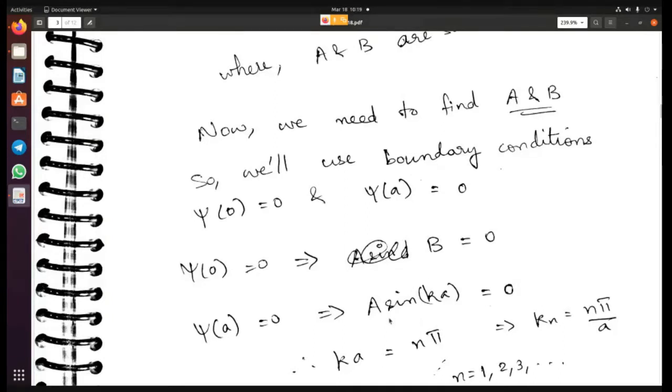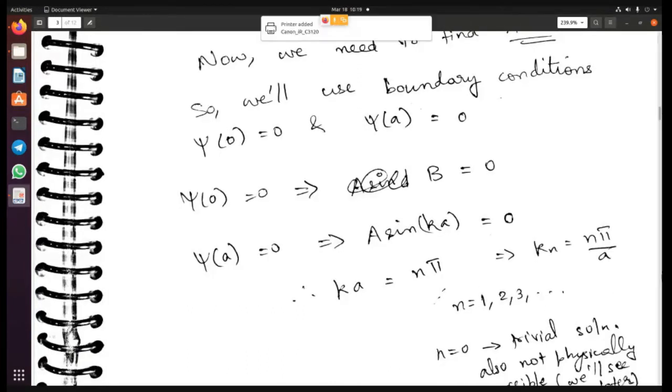Now the only way that this term can be 0, that too if it is a non-trivial solution. You can get a trivial solution where capital A is also 0, right? But that doesn't make sense. Then everything is 0 and it just doesn't make sense, right? So then the non-trivial solution would be that the argument of the sine function, Ka, should be equal to n pi, okay? Where n is 1, 2, 3, some integer.